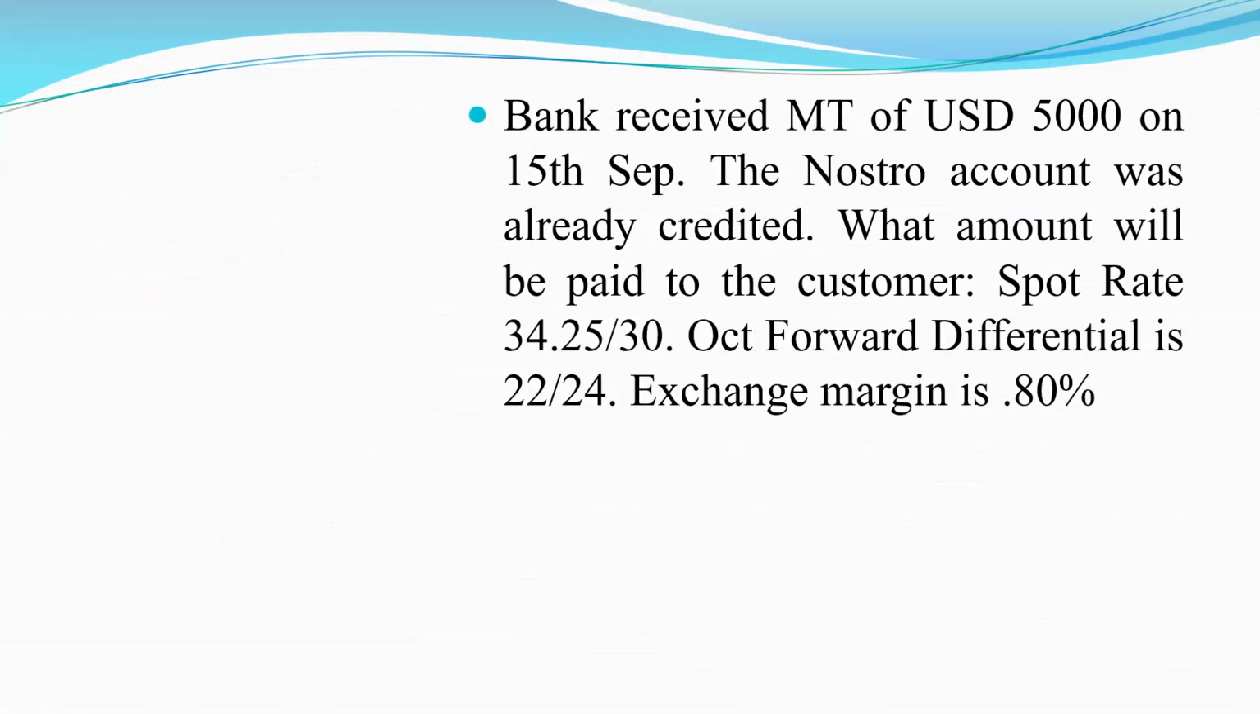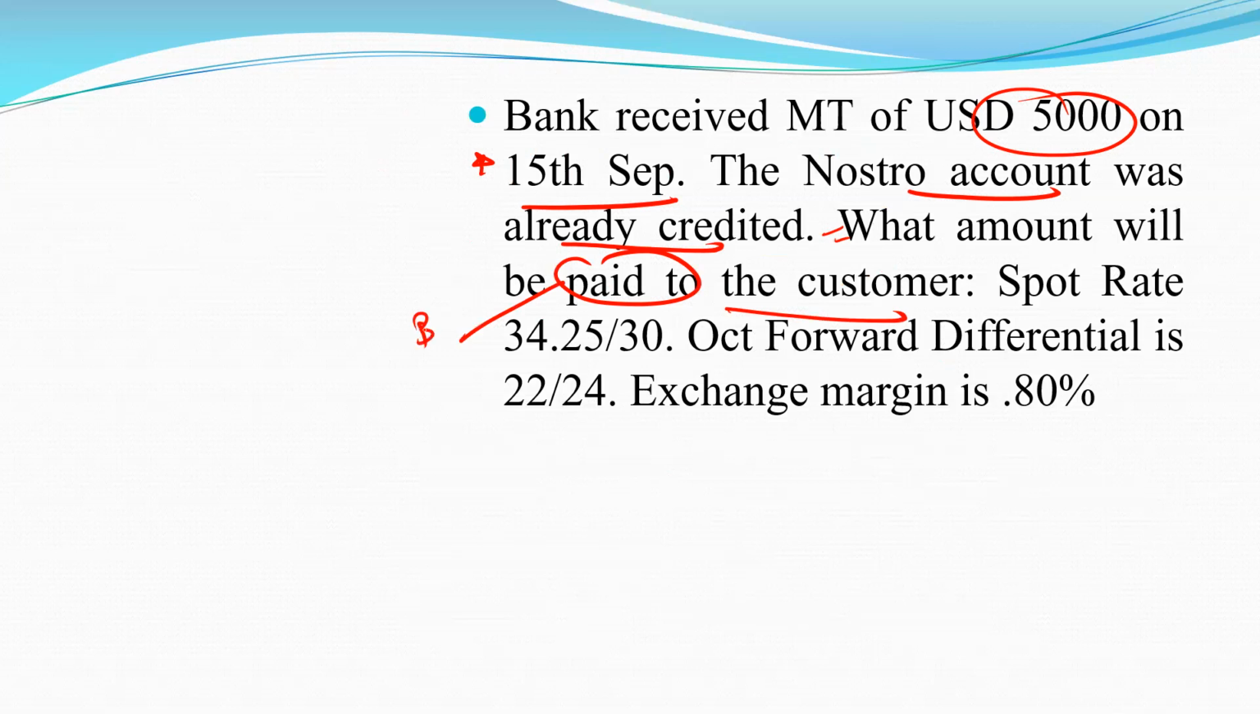So let's concentrate on this question. A bank received a money transfer of USD 5,000 on 15th September. The Nostro account was already credited. So what amount will be paid to the customer? Basically, we can say buying for the customer, or what amount we have paid to the customer.